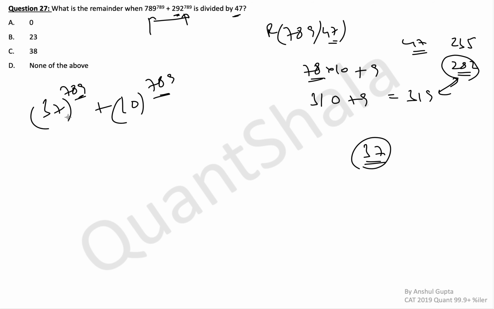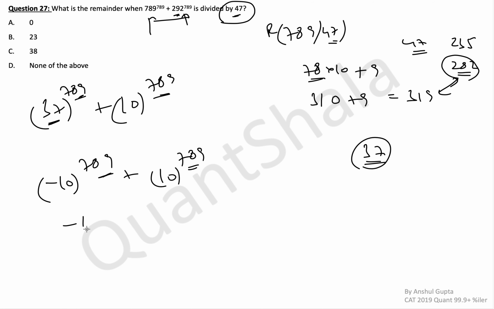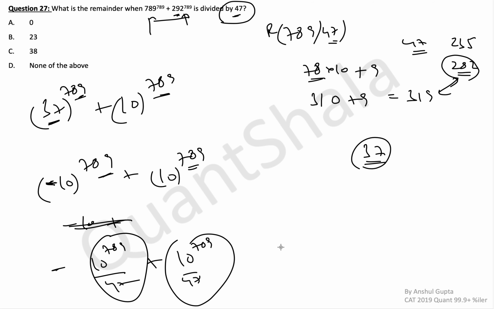37 remainder from 47 can also be said to be minus 10 in negative remainder. So this becomes minus 10 raised to 789 plus 10 raised to 789. Because the power is odd, you can take the entire minus out. So this becomes minus of 10 raised to 789 plus 10 raised to 789, whatever the remainder is with 47. This might be x, this might be x. So what you get is minus x plus x, which is equal to 0. You need not compute the actual remainders. You will get the same result obviously.